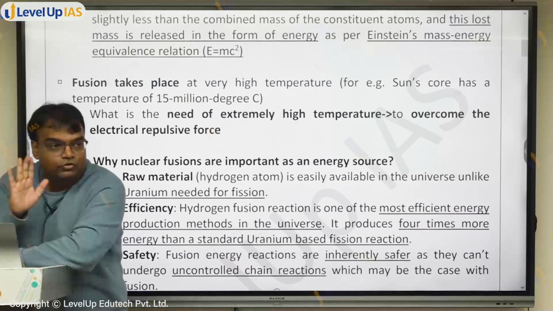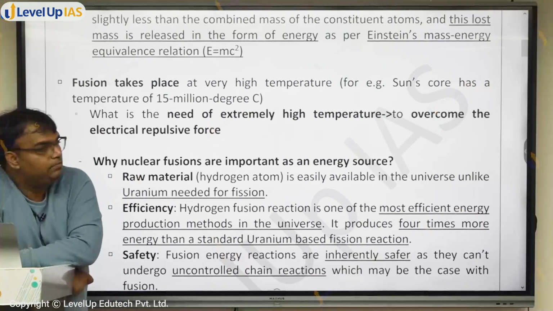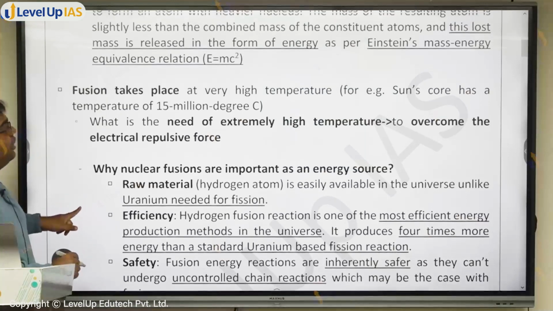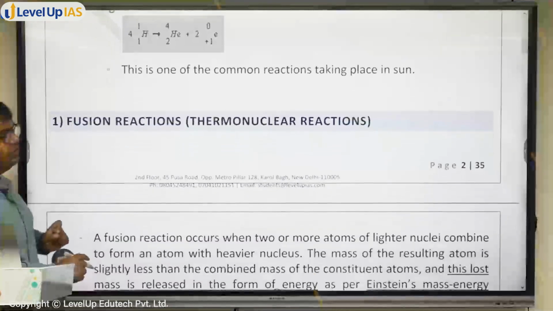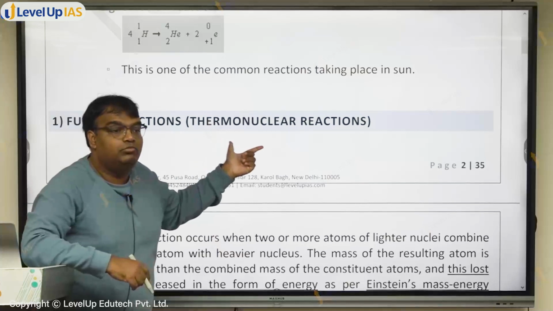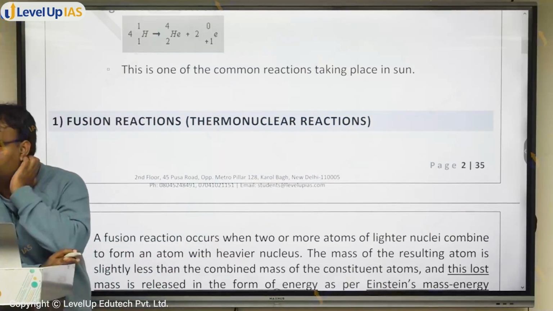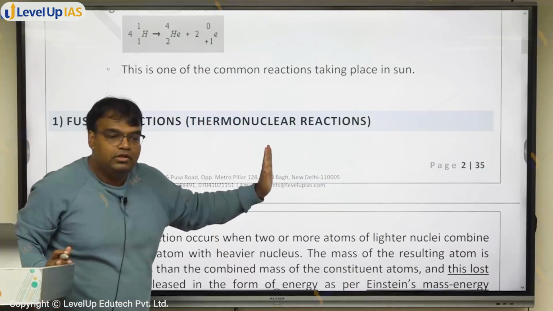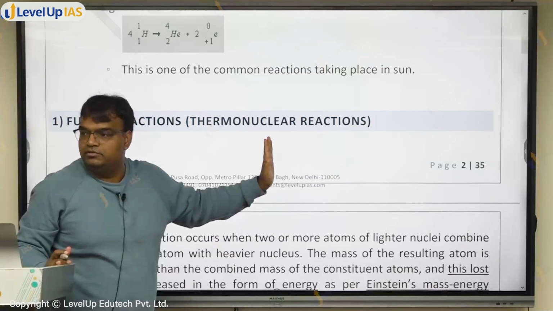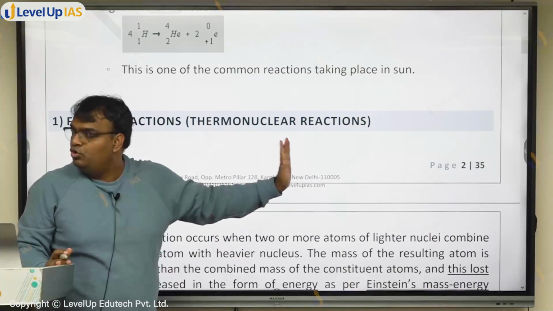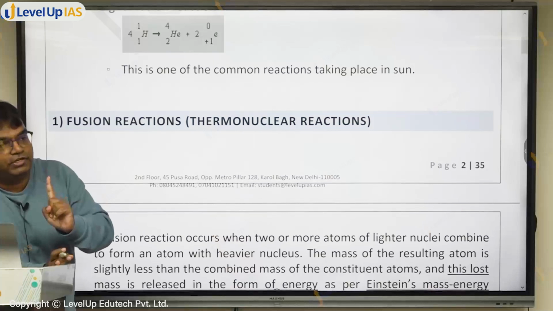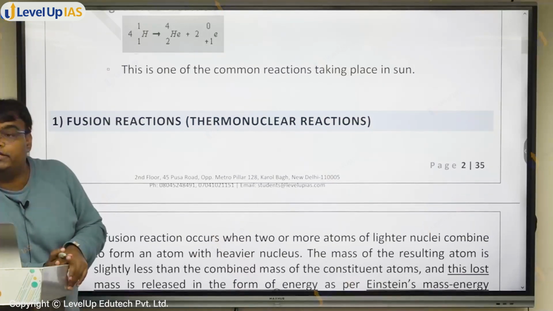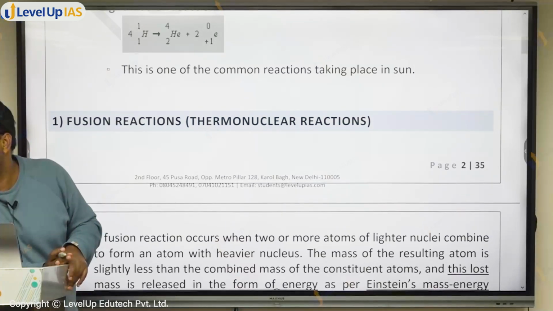But coming back, fusion takes place at very high temperature. First of all, why? Because of this reason, fusion reactions are also known as thermonuclear reactions. Fusion takes place at very high temperature. Thermonuclear reaction तो है, पर कौन सा? Nuclear reaction है, but thermonuclear reaction. Why? Because it's taking place at very high temperature. Now, why would fusion take place at very high temperature?